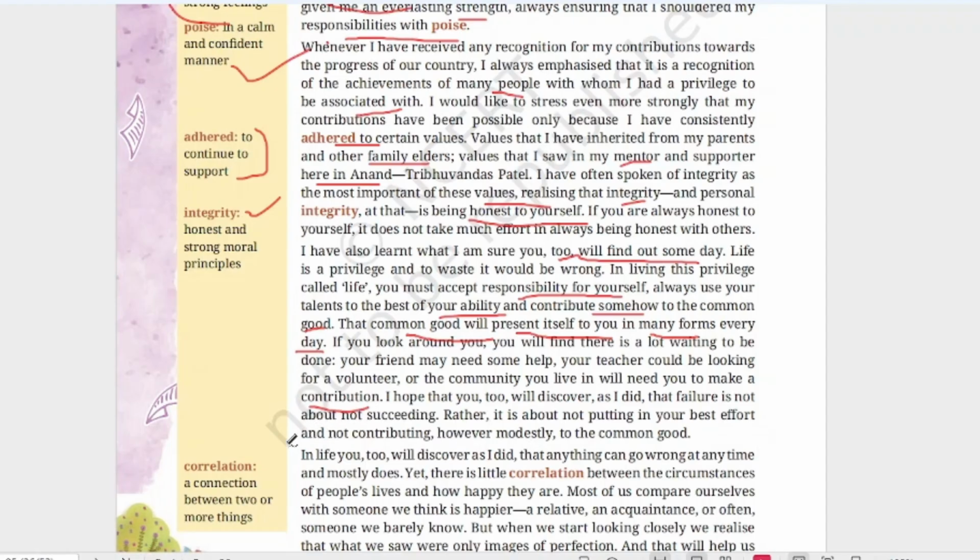So what help can you do? Your friend may need you, your teacher may need you, your neighbors may need you. Everybody needs some help or the other. So even if it is a small help, if you are able to do it, you should do it.